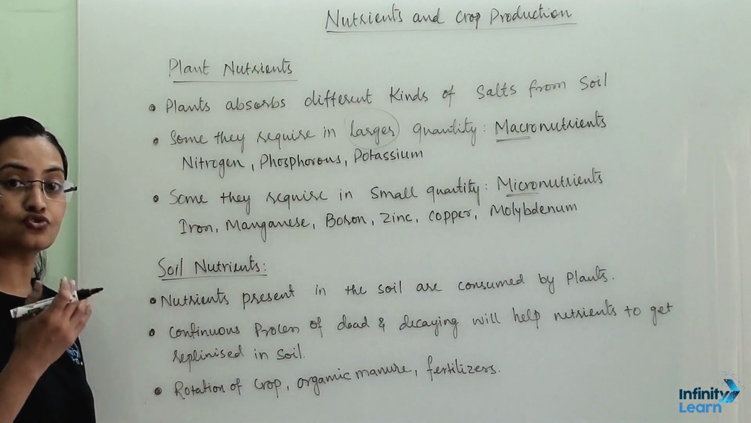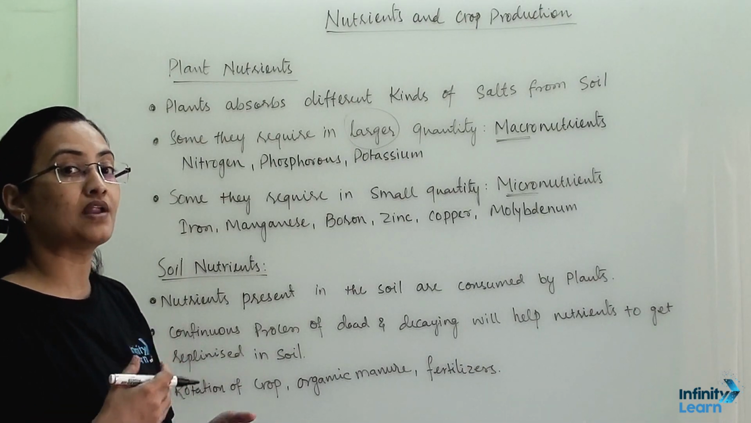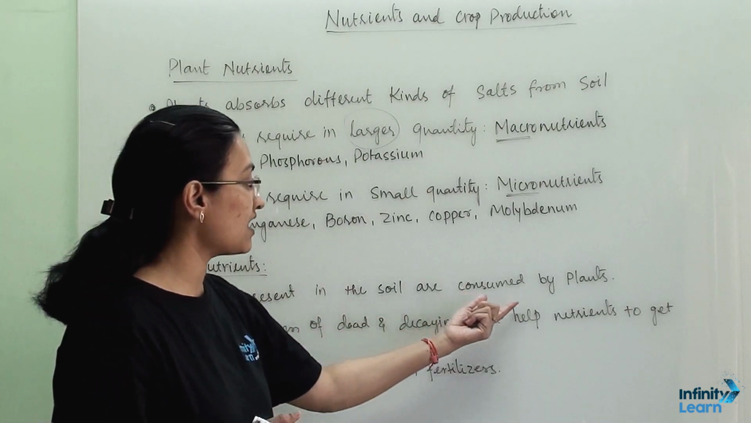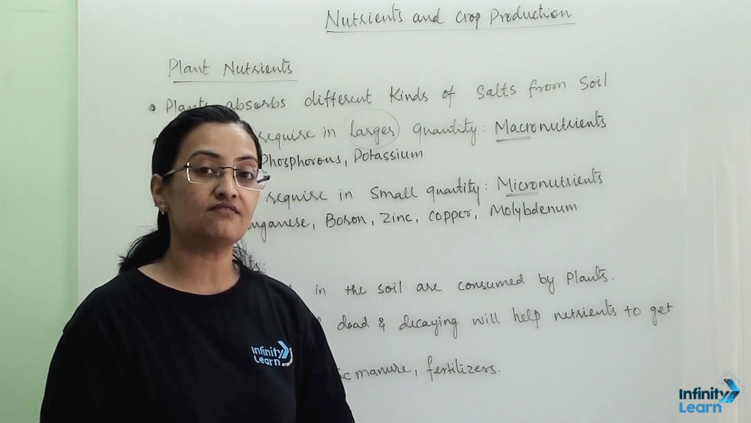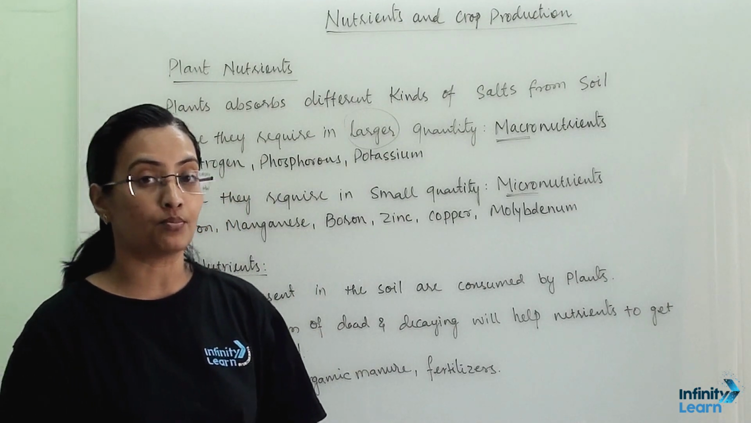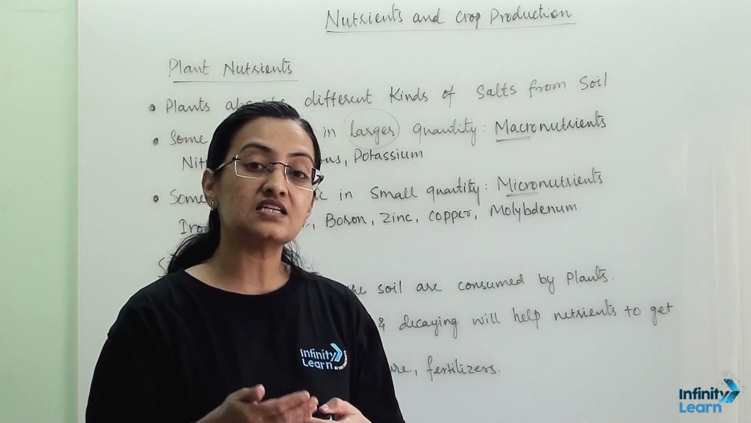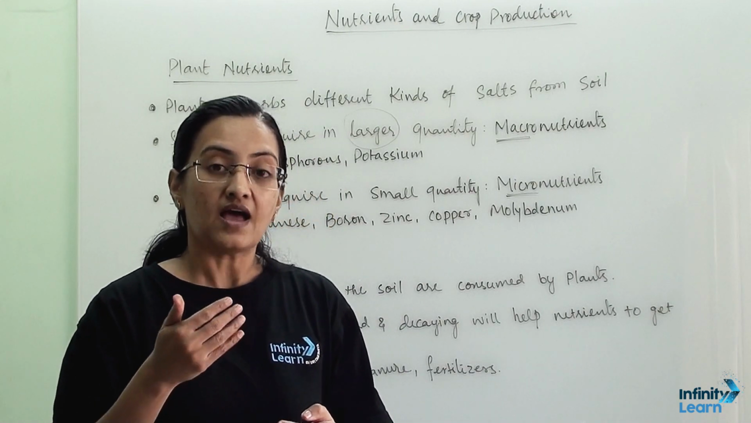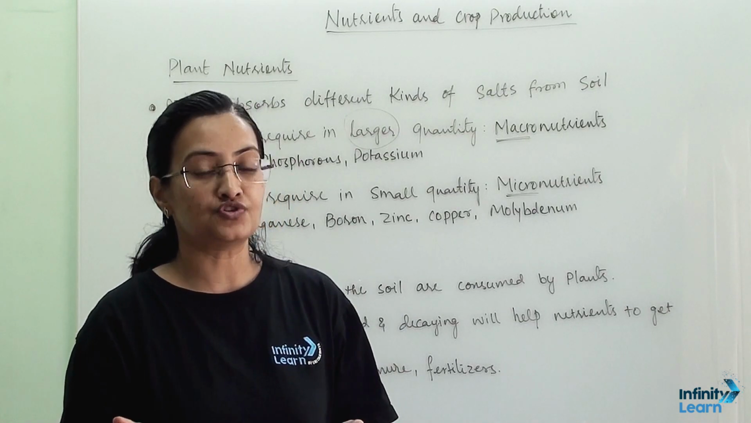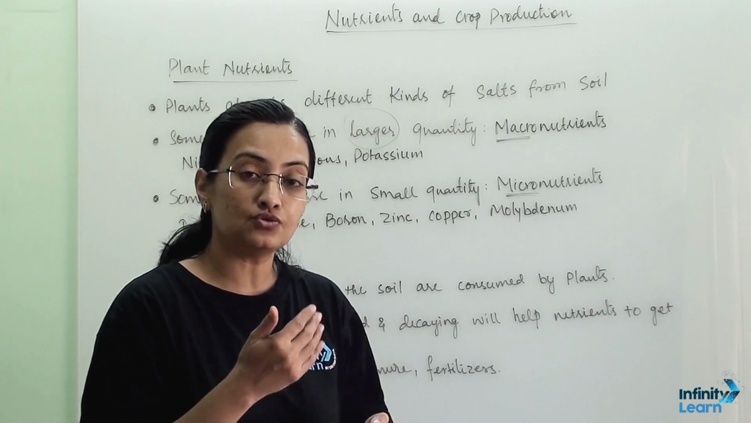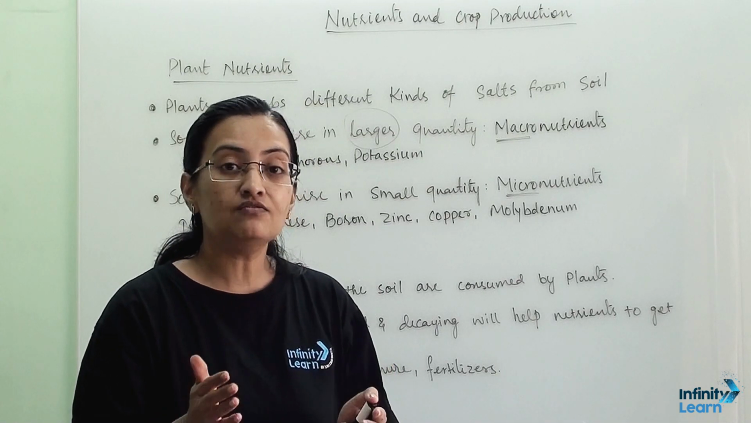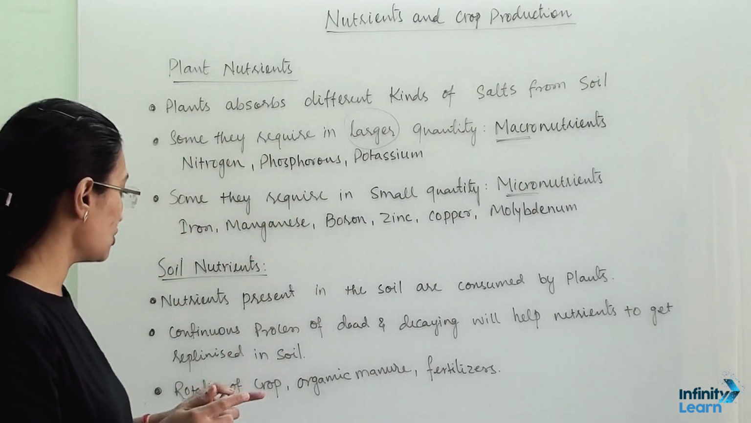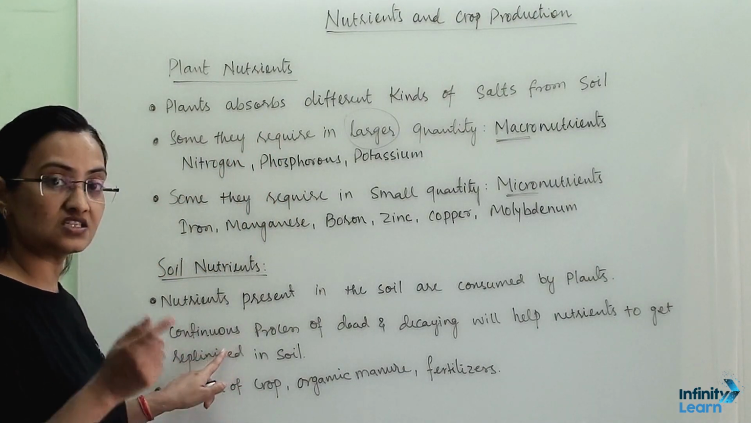Now coming back to soil nutrients, how is soil supplying nutrients to the plant? Nutrients present in the soil are consumed by the plant each and every time we take a crop. The crop utilizes the nutrients present in the soil. Now soil is not an everlasting storage of nutrients. As and when the crop utilizes the nutrients, the soil becomes more and more deficient in nutrients. So what is the solution for that? This is a natural process.